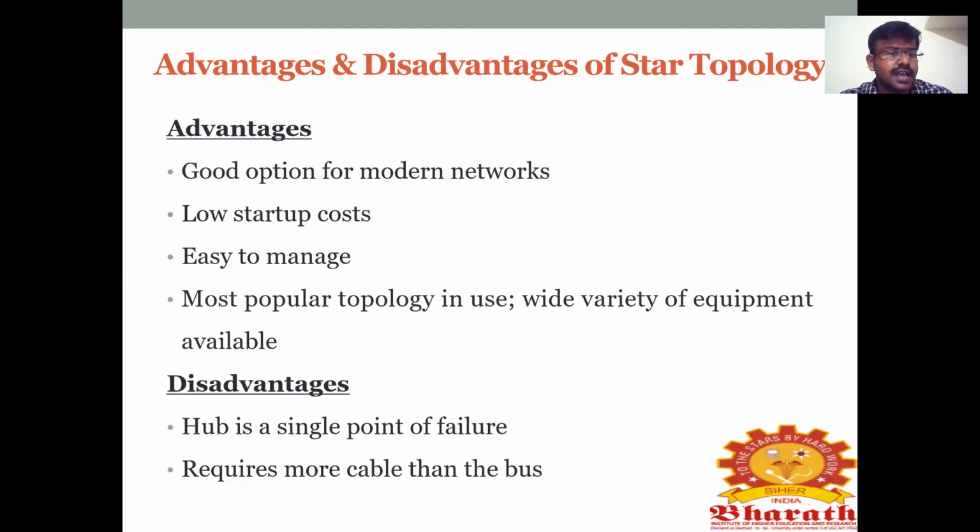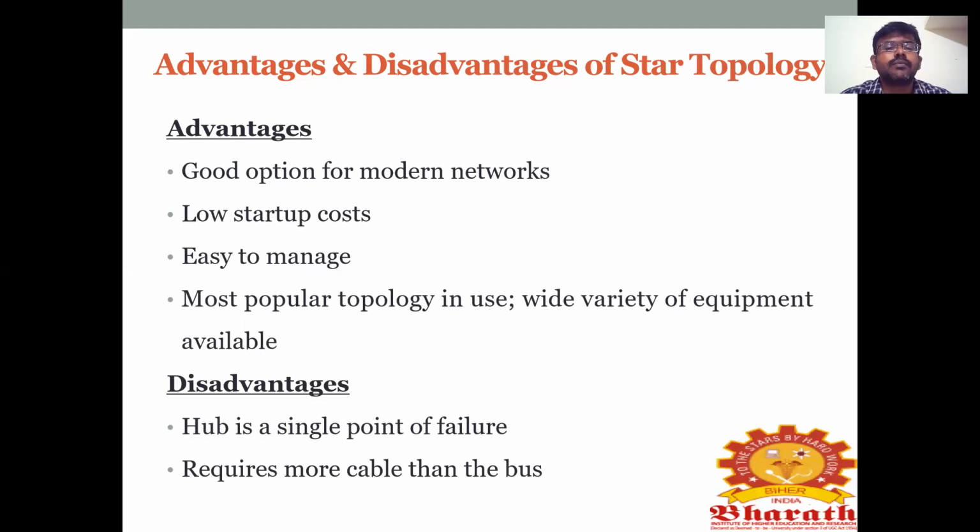Next, disadvantages. Hub is a single point of failure. Yeah, definitely. This is one of the major disadvantages in star topology. Why? You take the hub. Okay, so it is a central system, central device. We also call it a server. Okay, it only shares the information to all the peripheral devices in a network. Once the hub fails, it won't share any information. It can't share any information. So that is a major disadvantage.